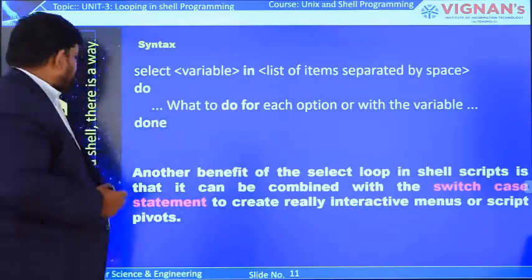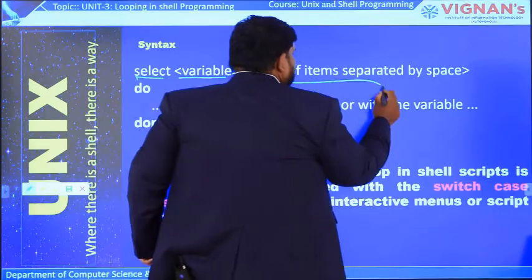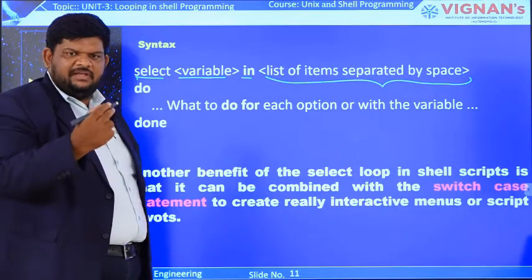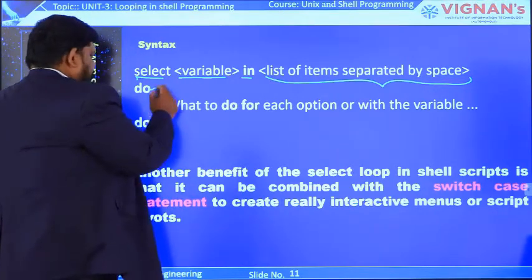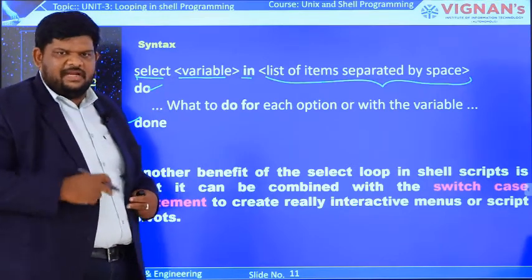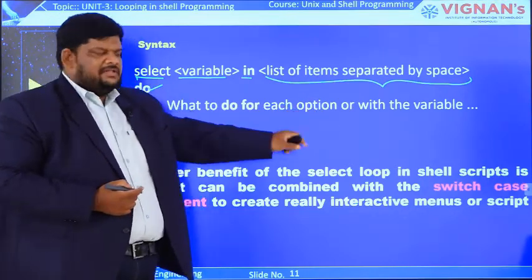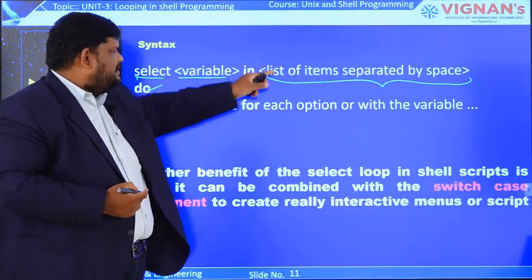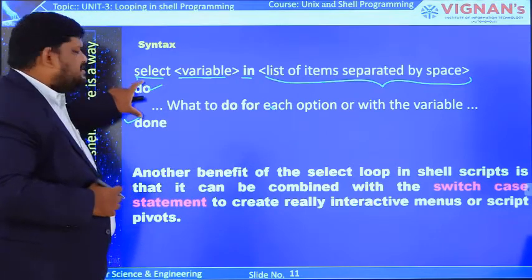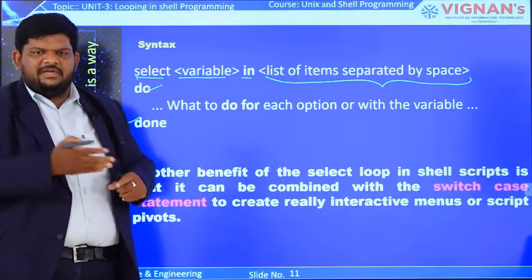Coming to the syntax: select variable in, followed by a list of items separated by spaces, same as the for loop syntax, for variable in list of items. Then do and done. The statements written between do and done are the body of the select loop, that is, what to do for each option or with the variable. Based on the option we select, some execution will happen. We can use the select statement alone, or along with the case statement. Now consider some examples.